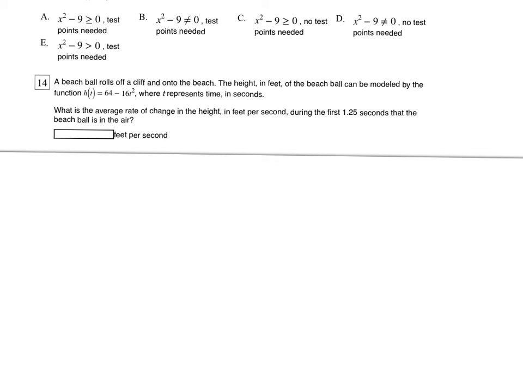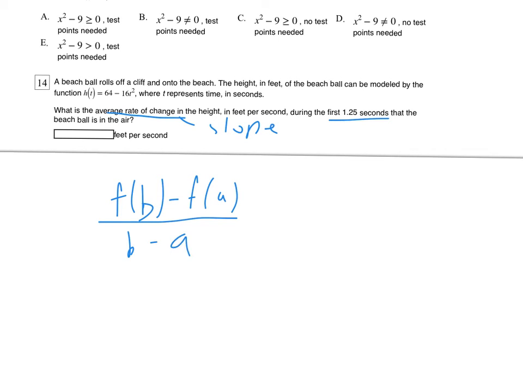All right, this one gives me a function here, and it says what's the average rate of change? And so remember, that's just a fancy word for slope on the first 1.25 seconds. So what we need to do here is f of b minus f of a over b minus a. Now our x values on this one, it says the first 1.25 seconds. So I'm going to go from 0, because we're starting at 0 and we're going to 1.25. And so this would be f of 1.25, and you would get that by plugging it in here. And then minus f of 0.